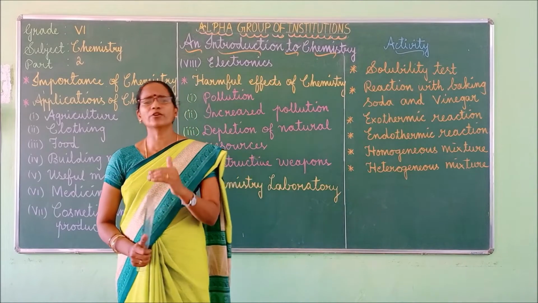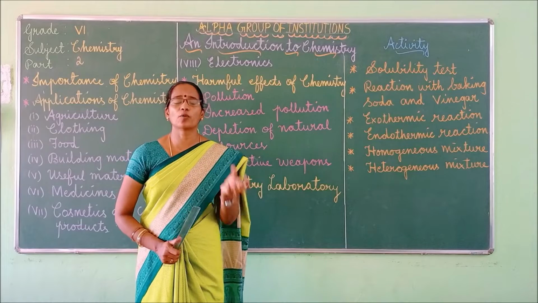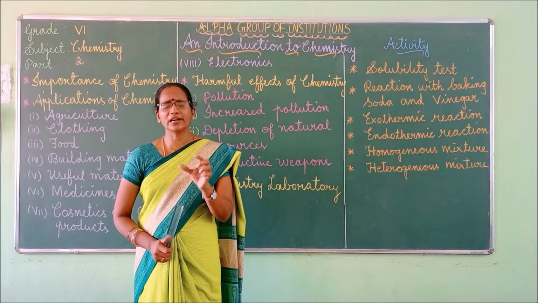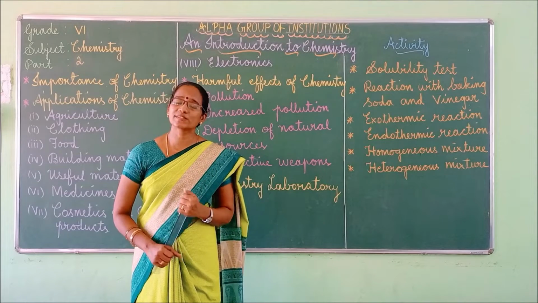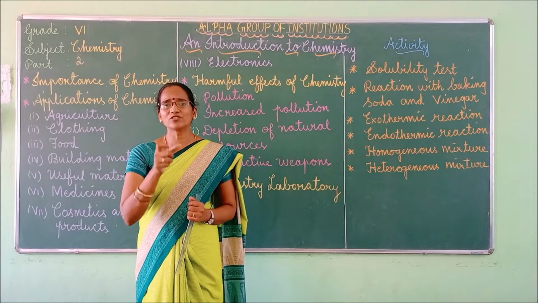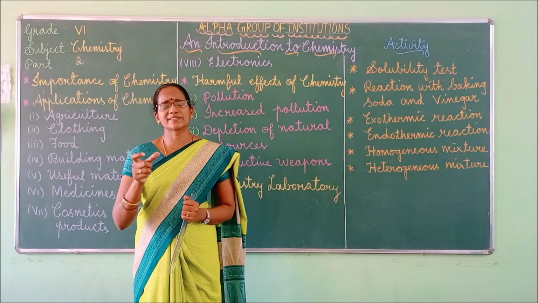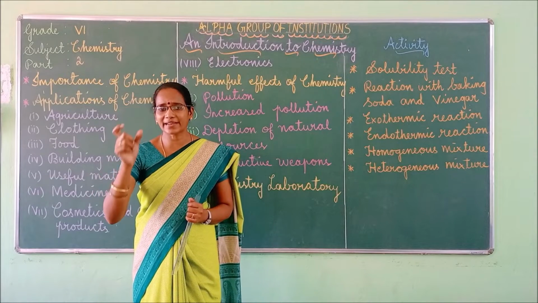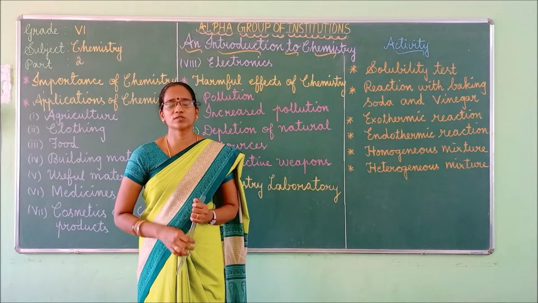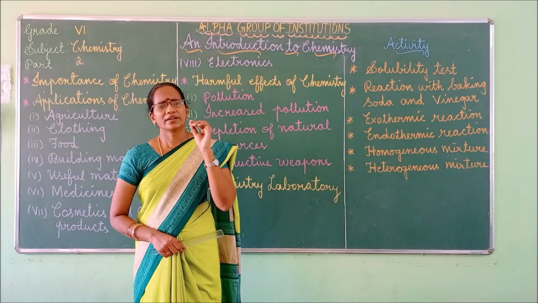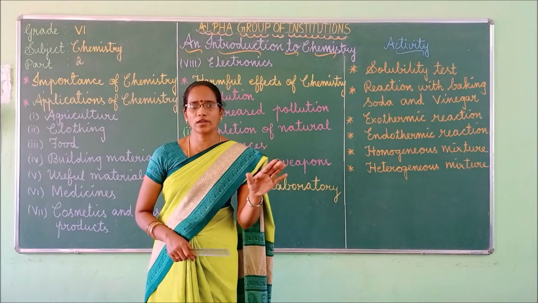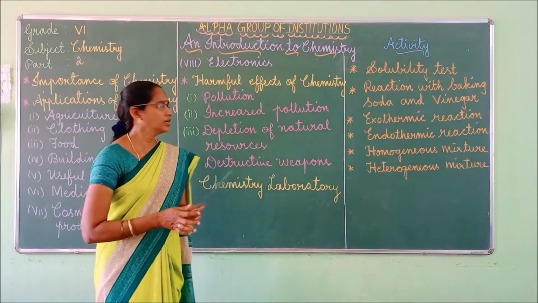At the same time, there are some weapons like the hydrogen bomb and atom bomb also. These explosives and weapons are generally used for mining purposes as well as for national security purposes. But we have to use these weapons as well as explosives in a correct way. Otherwise, if it is misused, then it will lead to destruction of properties and life also will get spoiled. So we should be very careful.